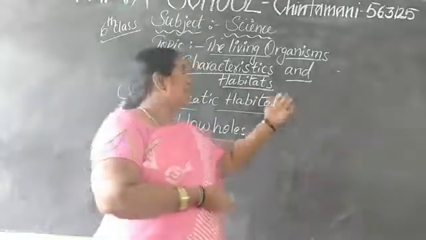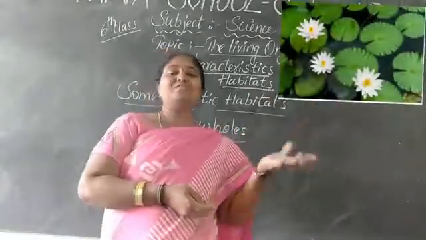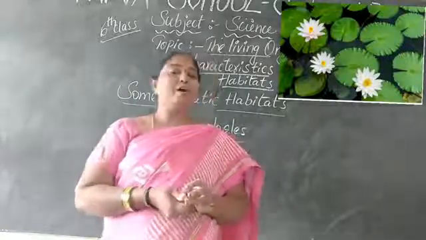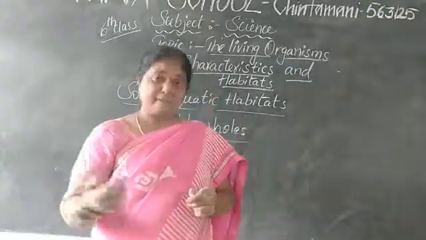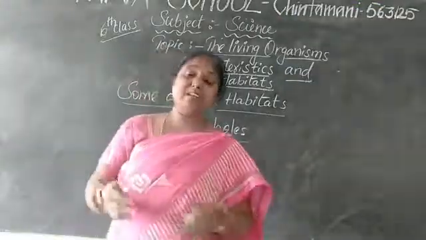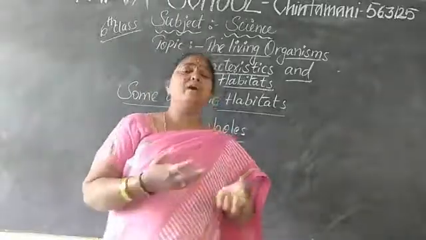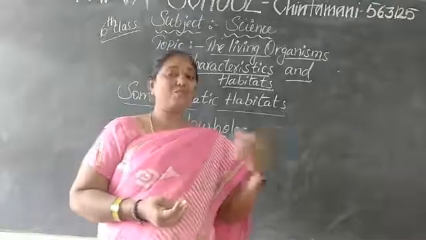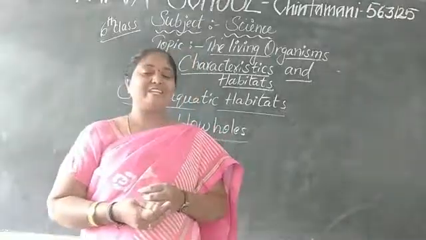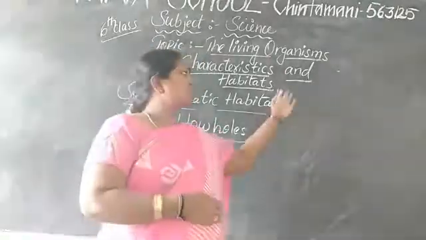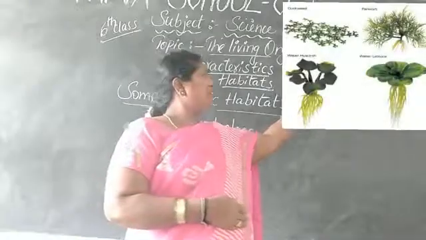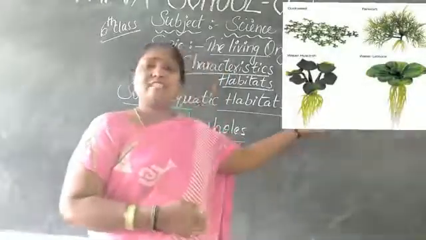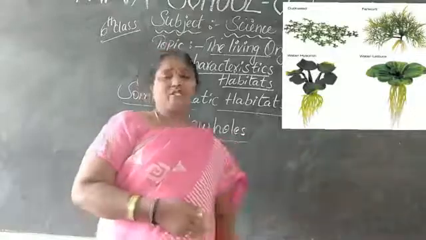Yeah, I can show you the picture of the lotus which is present in the water, and some ferns. Like this, a few types of plants we can see in the water. These are the different types of plants which are present in the water.